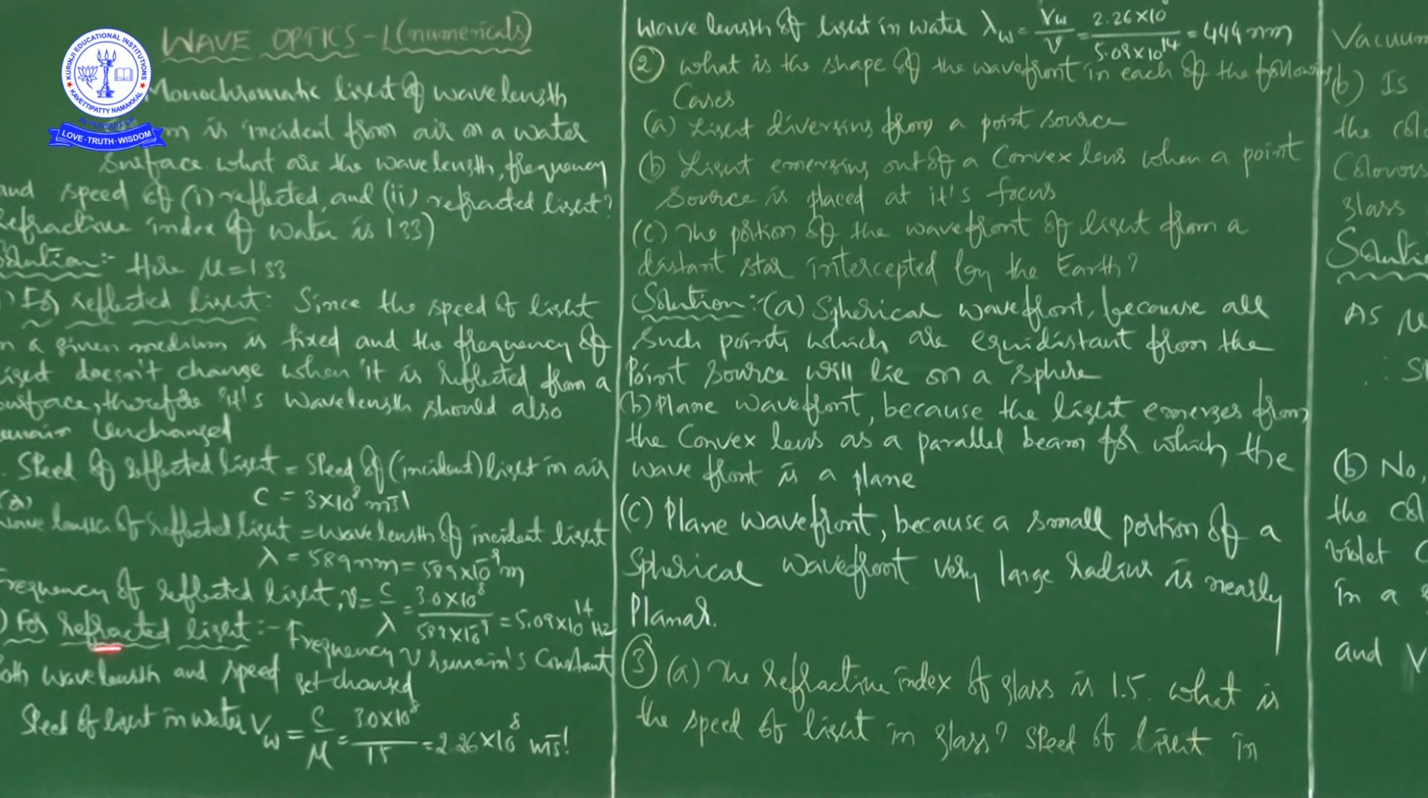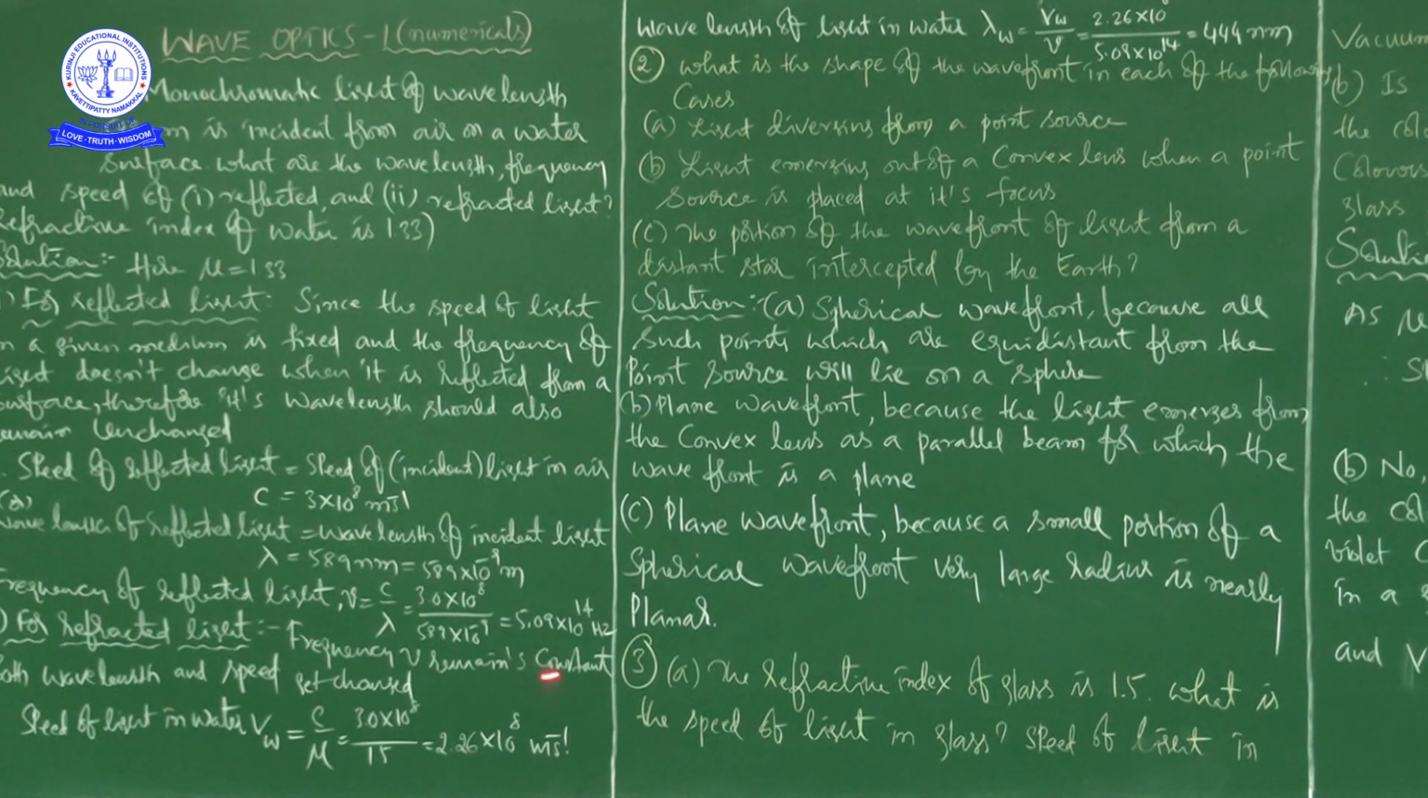Next, for refracted light, the frequency nu remains constant. This point we already know. Even when we discussed refraction, I concluded this many times. When light propagates from one optical medium to another optical medium, it bends at the point of separation of both media. This phenomenon is called refraction. So in case of refracted light, the frequency remains constant, or unchanged.